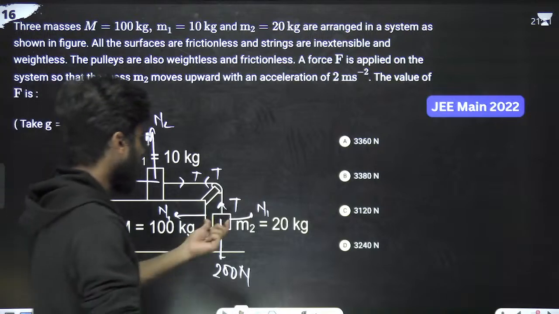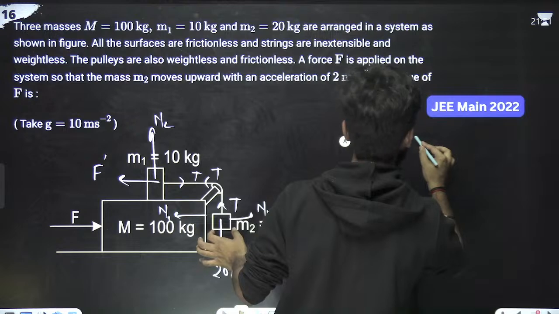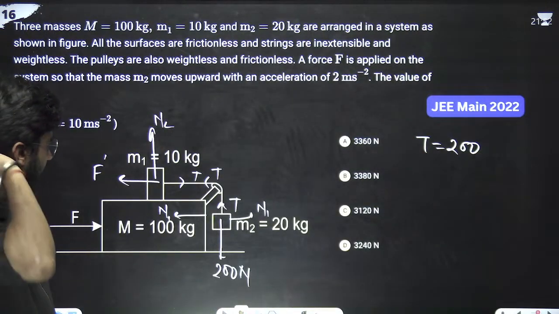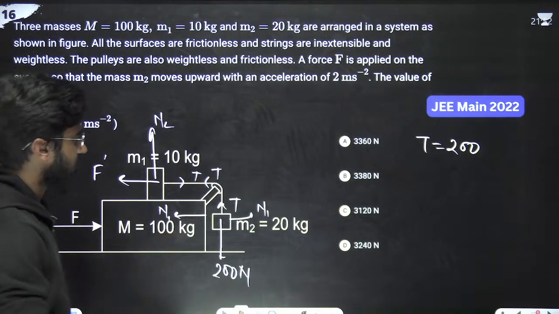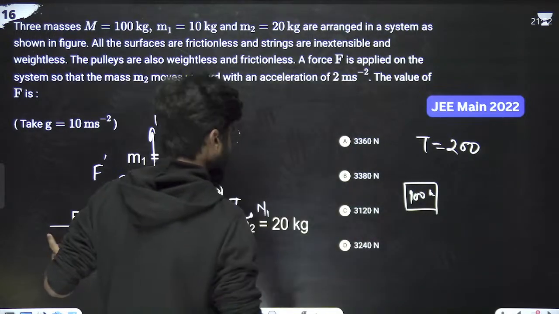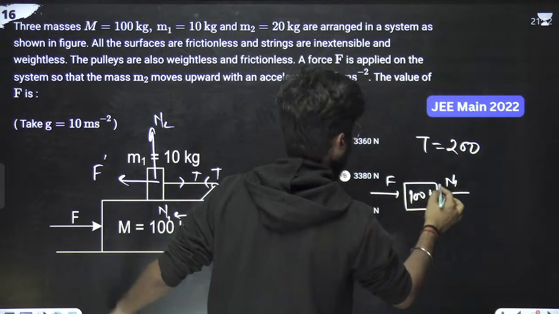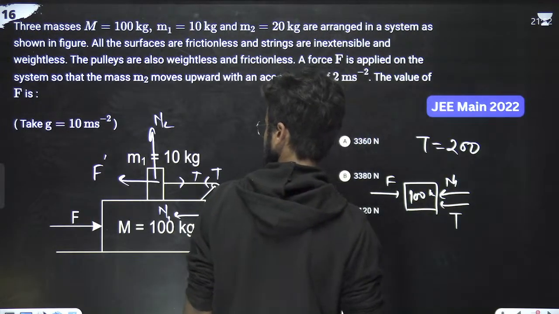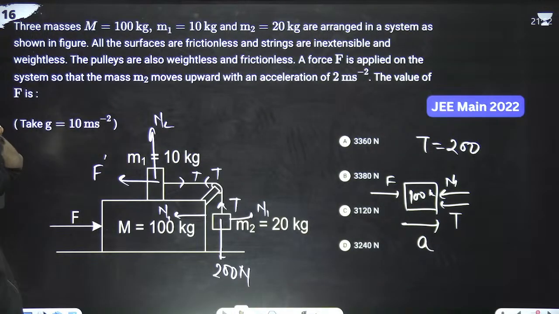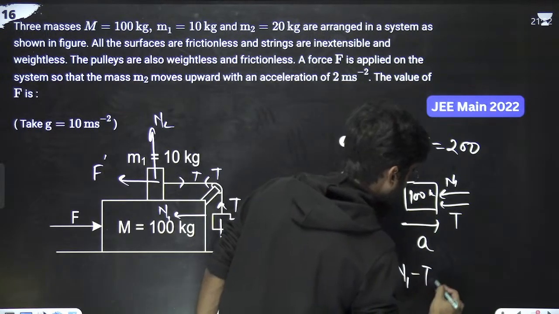So on this particular block, we can write T is equal to 200 Newton. And on this particular 100 kg block, there is one F, there is one normal, there is one tension also. And anything else? No. Suppose the acceleration is A. There is no friction. So we can write F minus N1 minus T is equal to 100A.